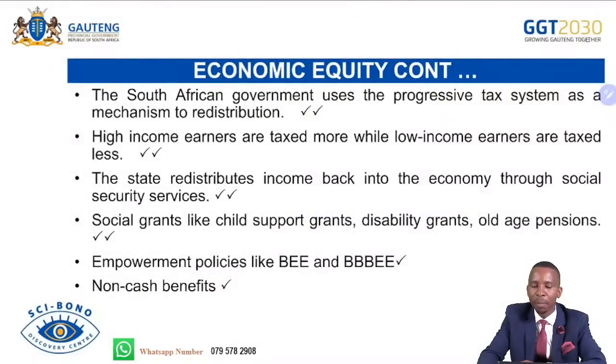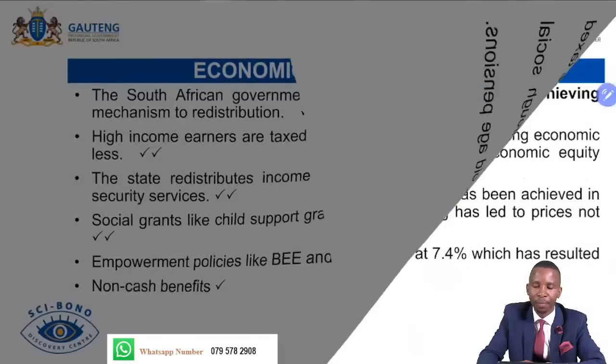The South African government uses a progressive tax system as a mechanism for redistribution. High income earners are taxed more, while low income earners are taxed less. The state redistributes income back to the economy through social security services, social grants like child support grants, disability grants, and old age pensions. Empowerment policies like triple BE and BE, non-cash benefits, are also given to people so that the gap can be closed between the rich and the poor.